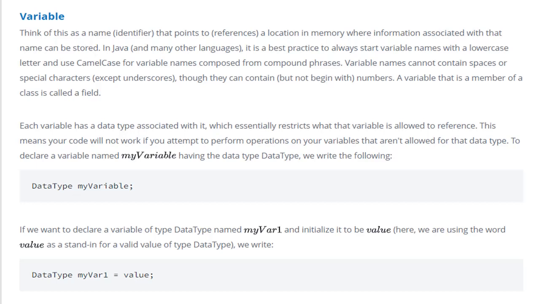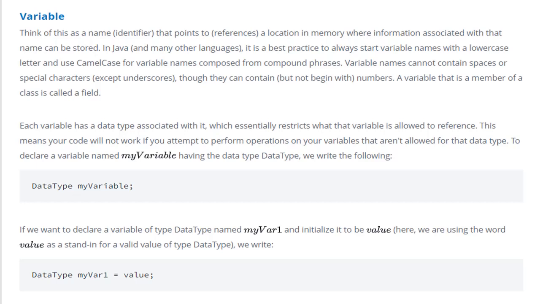To declare a variable name, for example, my variable. Here you can observe it starts with lowercase my, followed by camel case, that is, uppercase starting variable V. Having the data type, we write the following syntax: data type, my variable. The data type can be anything like int, float, double, string, char, followed by the variable name and ending with a semicolon.